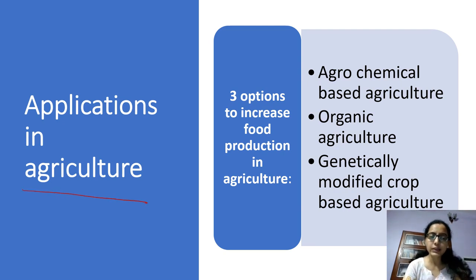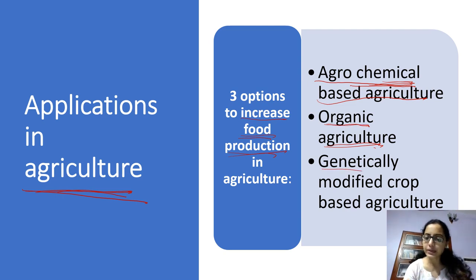First, let us start with agriculture, which is a very much researched area nowadays. In agriculture, there are three options to increase the food production. As the food requirement increases, we need to have the food production techniques also. There are three main options. One is agrochemical based agriculture, where mainly chemical based products are used. Another one is organic agriculture. In this, it is chemical free, you can say.